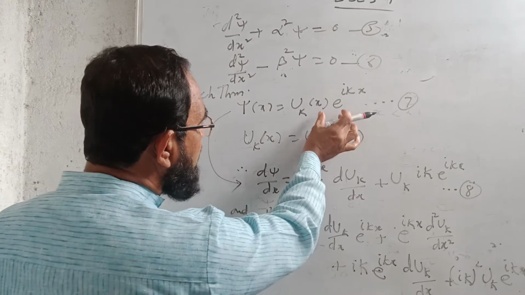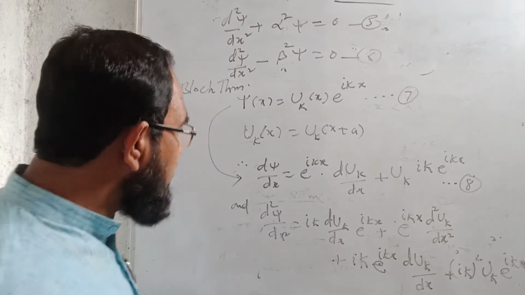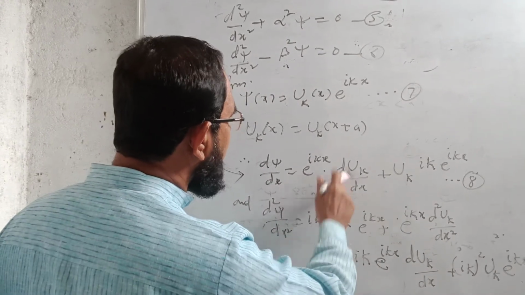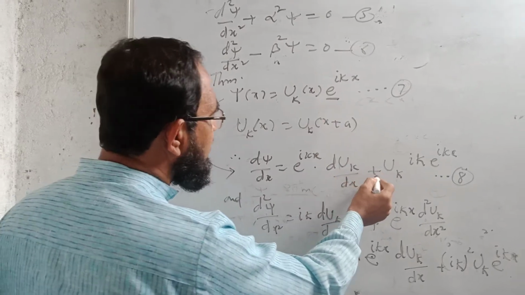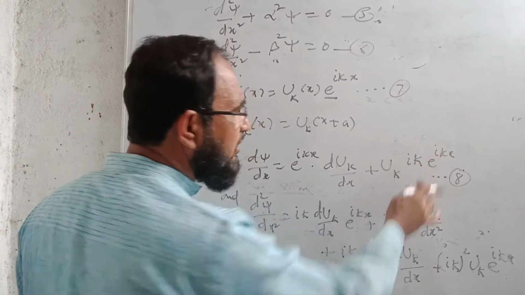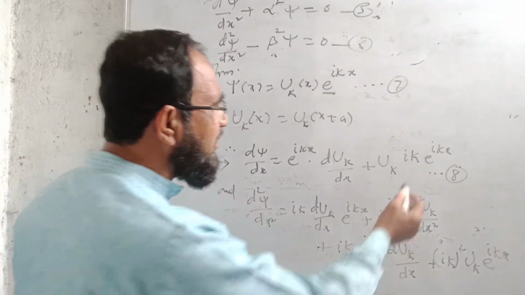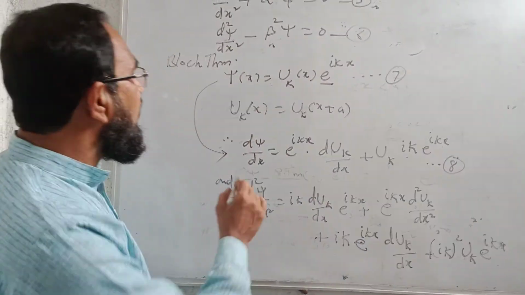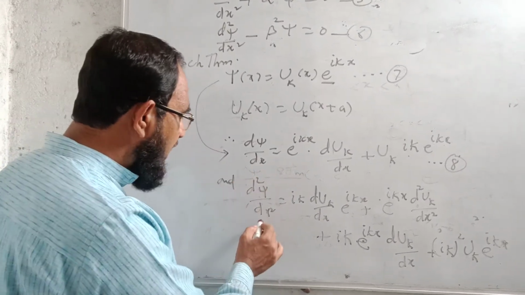Here there are two functions, one is uk, another is e raised to ikx. So using the product formula, first function as it is times derivative of second, plus second function as it is times derivative of first. Derivative of e raised to power ikx is e raised to power ikx multiplied by the derivative of the angle ikx, as ik. So now I will again differentiate it for the second time, that is d2 psi by dx square.